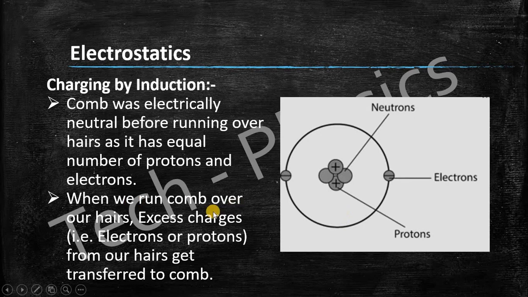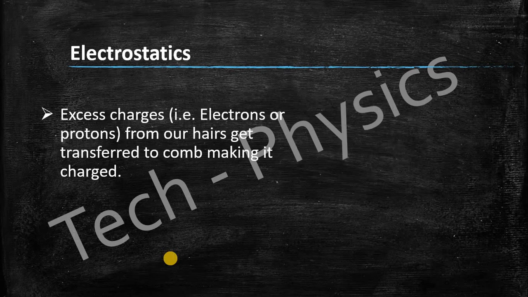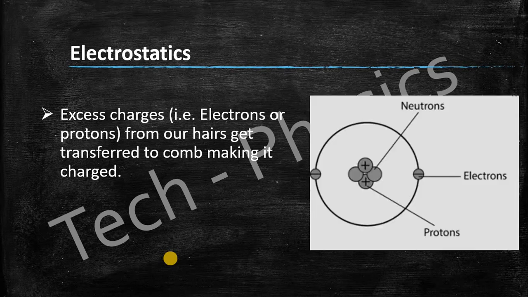But when we run the comb over the hair, excess charges, that is electrons, from our hair get transferred to the comb, making it charged. You can see that here there are two positive charges and two negative charges, that is two protons and two electrons, but another electron came here and this makes it negatively charged.